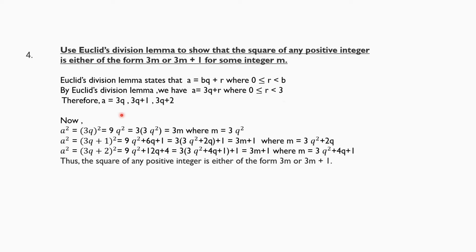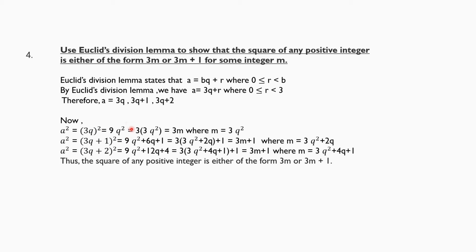Now we will get three outcomes for a, that is 3q, 3q plus 1 and 3q plus 2. But in the question we required the square of any positive integer. So we have to square all these outcomes, that is a square equal to 3q square, a square equal to 3q plus 1 the whole square, and a square equal to 3q plus 2 the whole square.